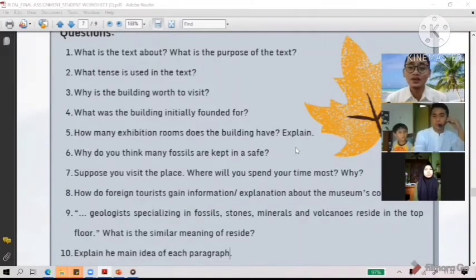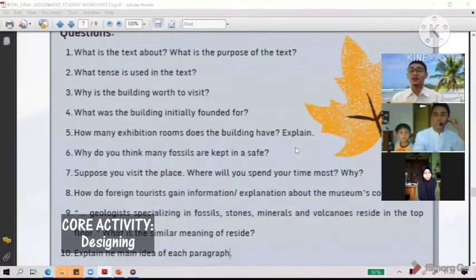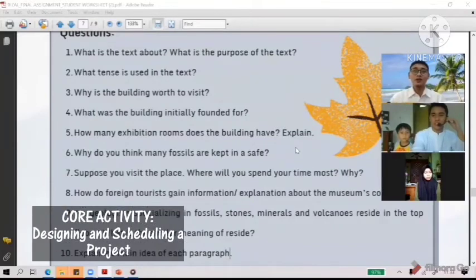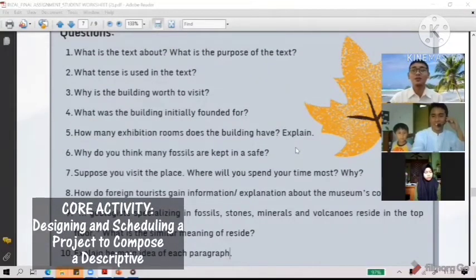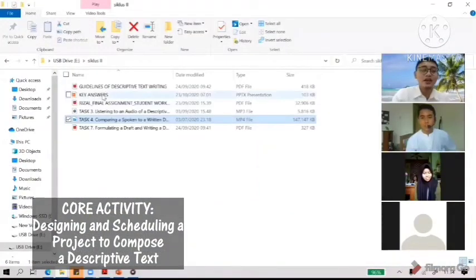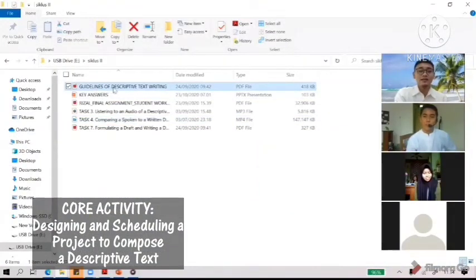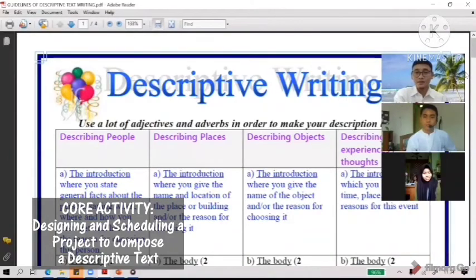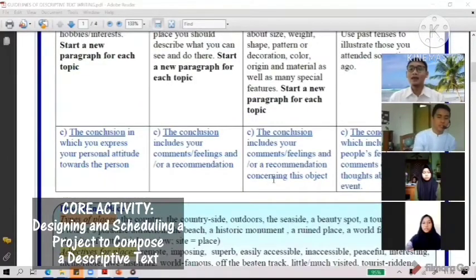So far, do you have any questions? No, sir. Information for the next week: you are going to start to write or to produce a descriptive text about the tourism object or historical place in your hometown. Okay, so here, guys, I would like to show you the guideline of this one. Then let's discuss our schedule. When will you start to gain the information, and then when will you start to write, and then when will you submit the project?